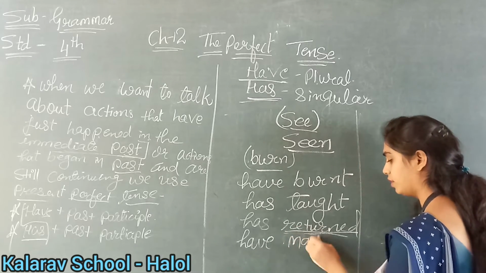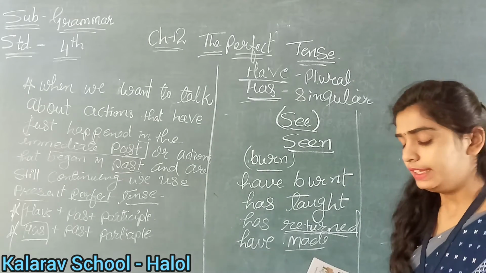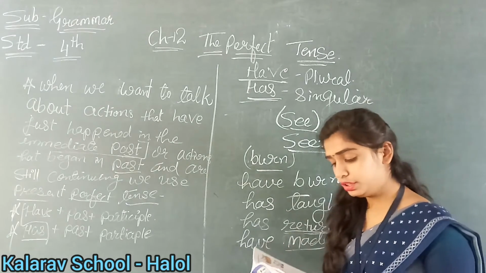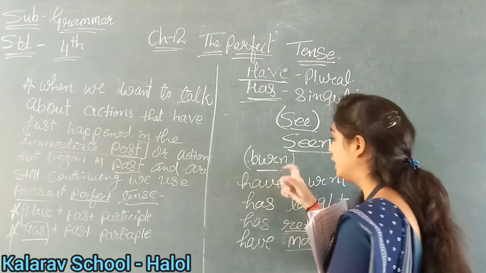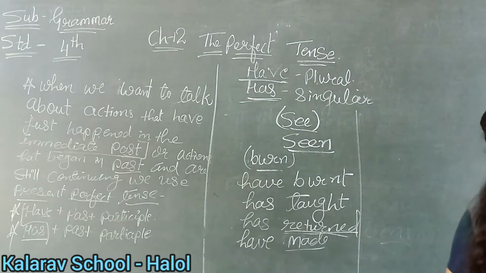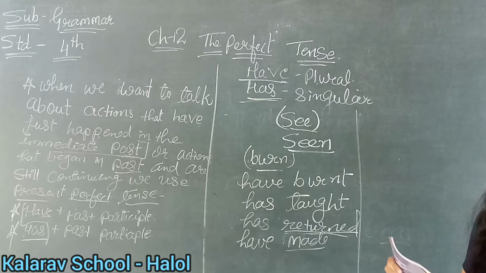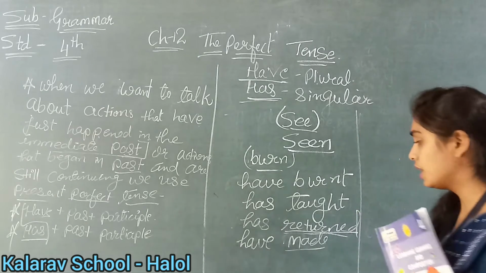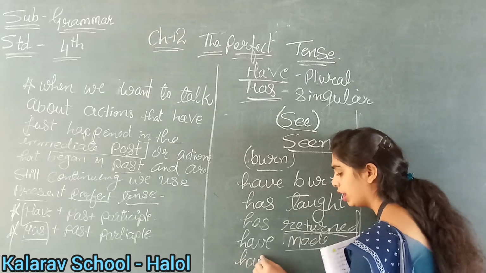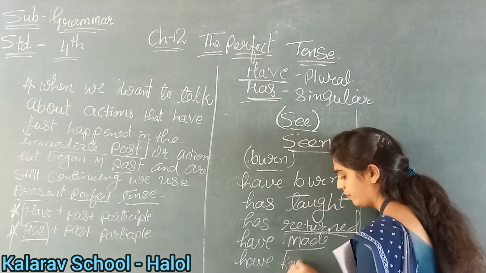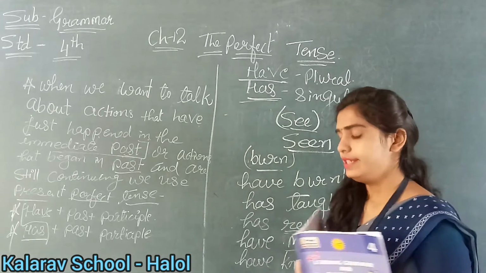Clear up till 5 number? Yes, very good. Now see what is 6 number? They blank know the truth for some time. Now tell me what is given in the bracket? It is given know. So know, knew and known. It is written they, so again it is plural, right? So what will we write? They have known. Are you understanding? Yes, very good.